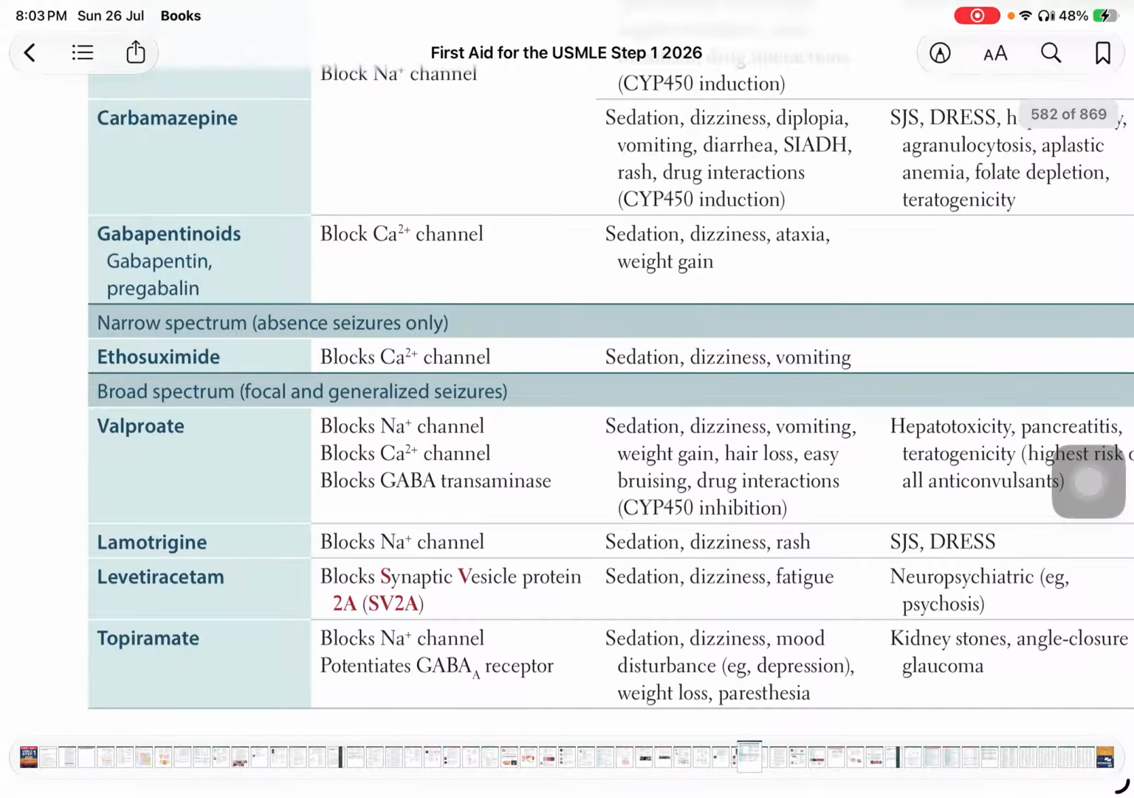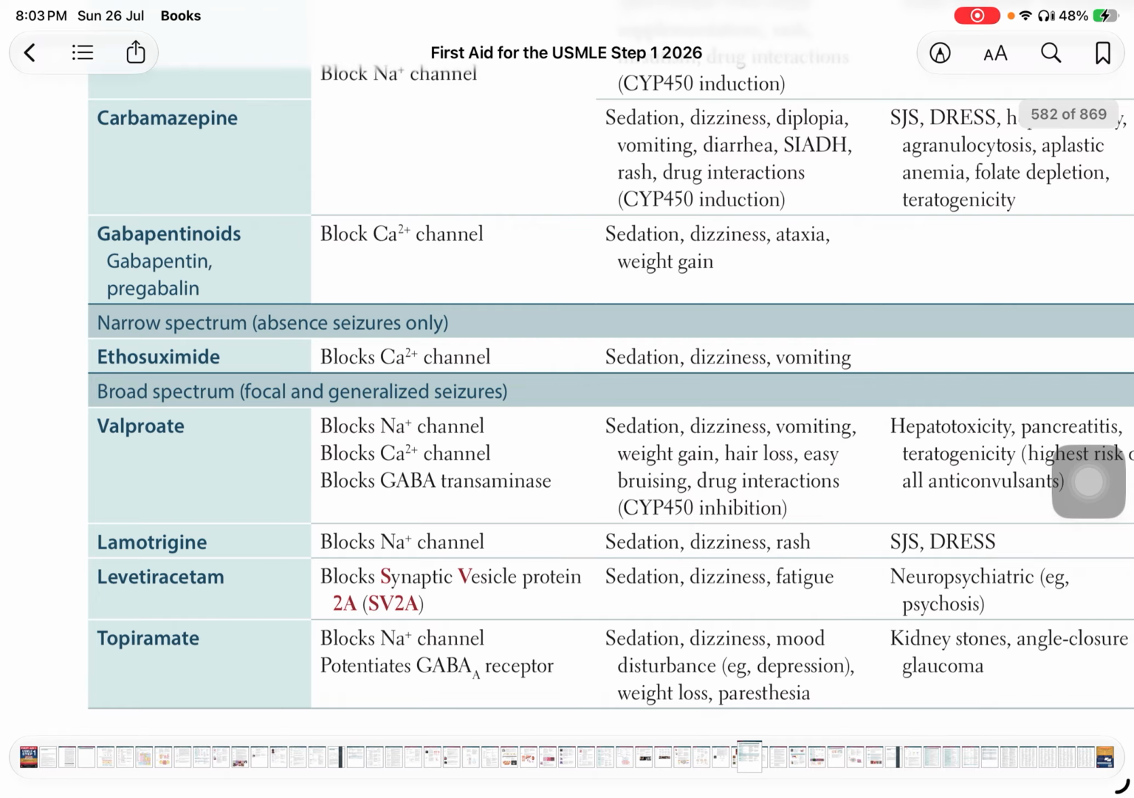And previously, we have seen that gabapentin and pregabalin cause sedation and dizziness, and other than that, ataxia and weight gain. So, weight gain because of gabapentin and pregabalin, which are used in neuropathic pain and severe pain, especially the pain with diabetes, that is neuropathic pain like in the foot.